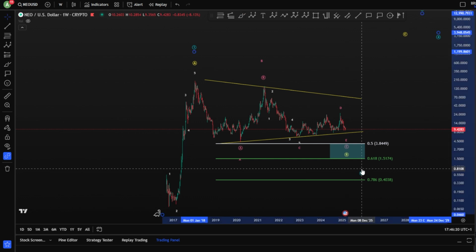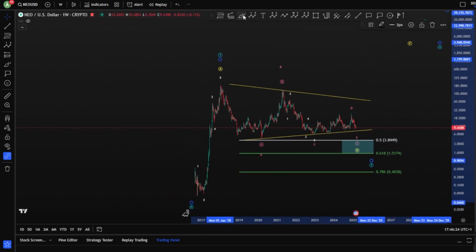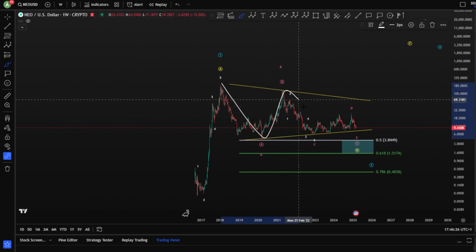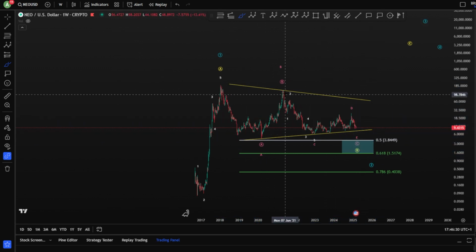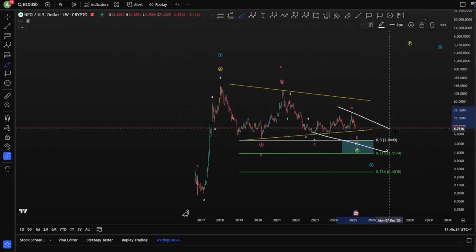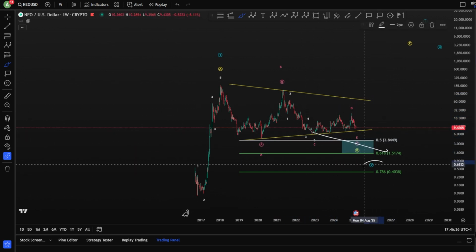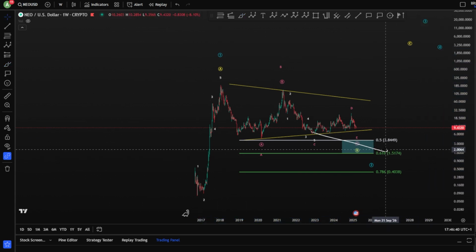In this case scenario, the wave 2 starts to play the scenario here. In case you get an A, B, and a C, your wave C is kind of like an impulse or a leading diagonal, by the way. It can be 1, 2, 3, 4, 5 in a leading diagonal somehow like this to finish a wave 2, meaning in 1, 2, and then 3, 4, 5 towards the upside.